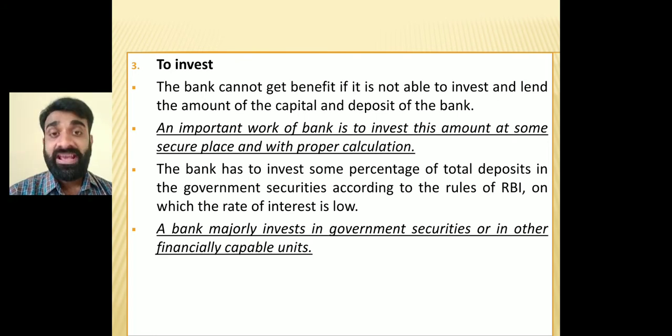Then the third and important one is to invest. As I said, banks nowadays are commercial institutions. They want to earn money, they want to earn profit, they want to increase their assets, so they are going to do investment. Investment will be done mostly into government securities or government bonds, because they are the safest. If they invest money into the share market or into various securities which are not guaranteed, then there is a fear of what? Fear of loss of money.